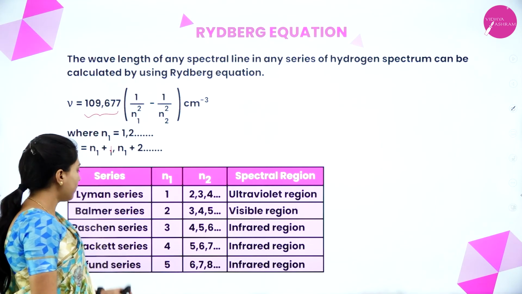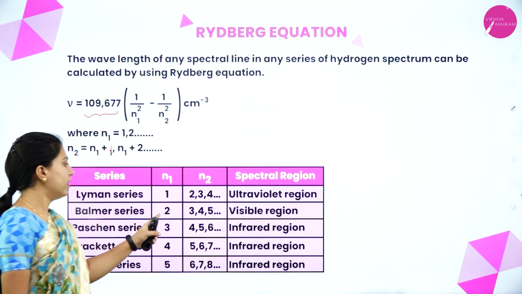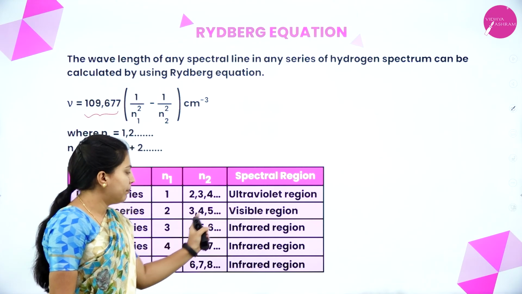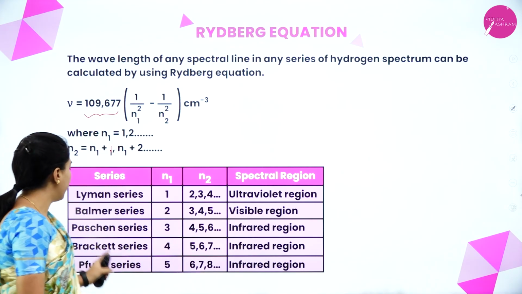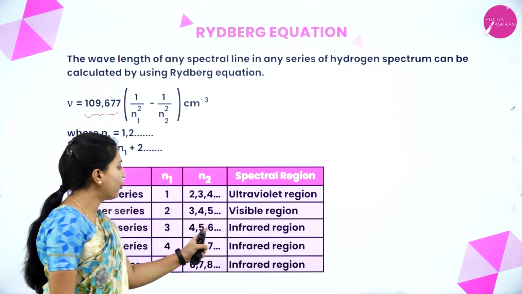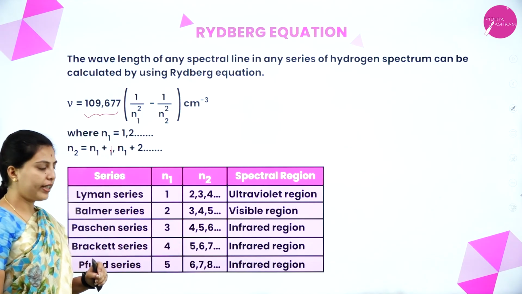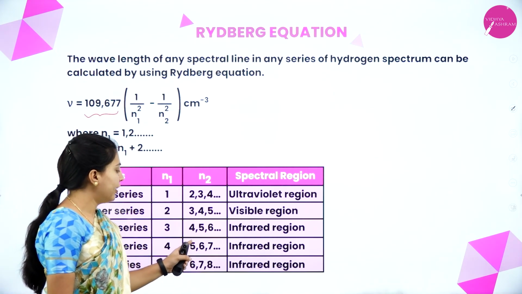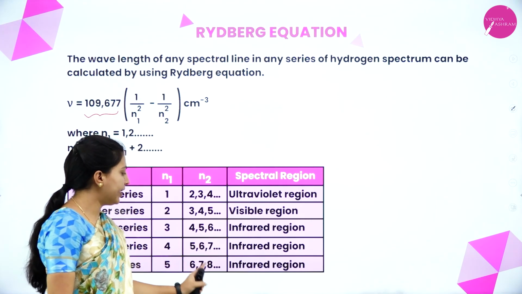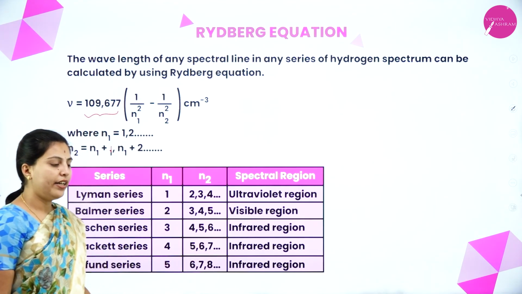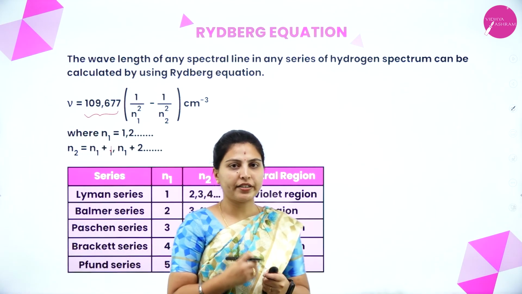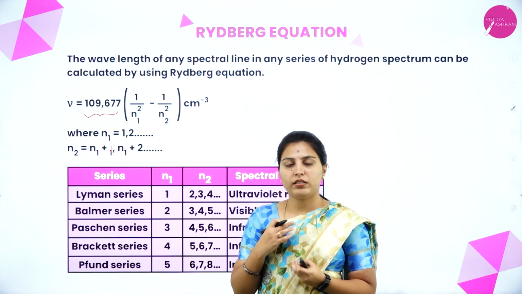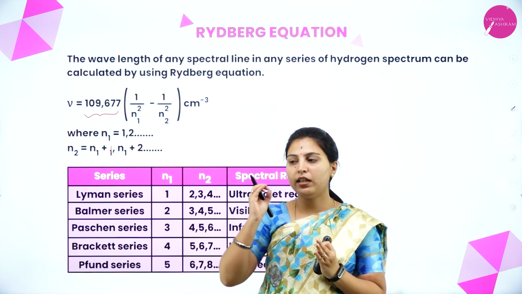The spectral region is the ultraviolet region. Next, Balmer series: n1 is 2, and n2 will be 3, 4, 5, etc., in the visible region. Like that, Paschen n1 is 3, n2 is 4, 5, 6, and it will be in the infrared region. For the Brackett series and Pfund series, n1 is 4 and 5 respectively, n2 is 5, 6, 7, etc. and 6, 7, 8, both seen in the infrared region. These are the overall things about the line spectra of the hydrogen atom.